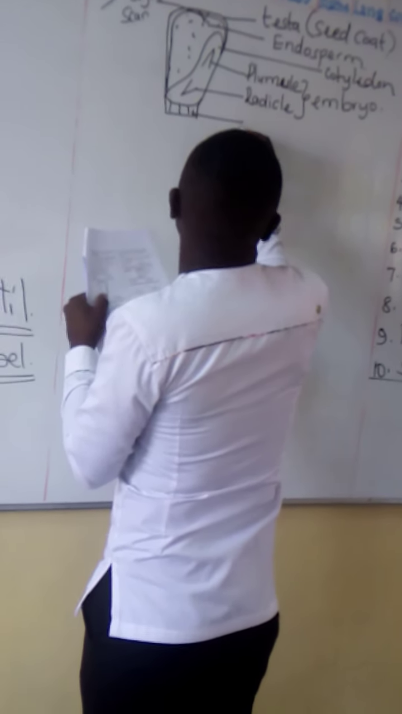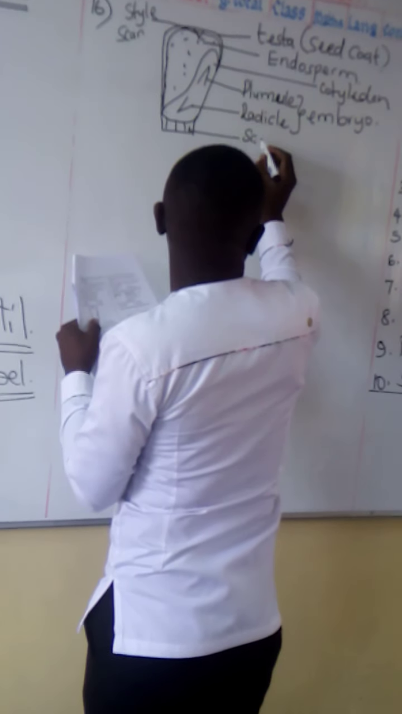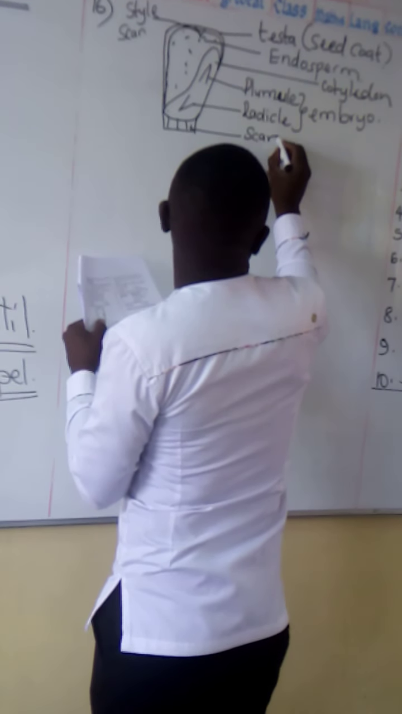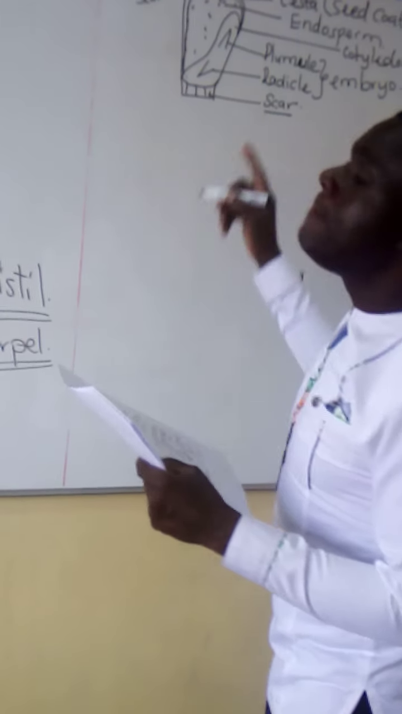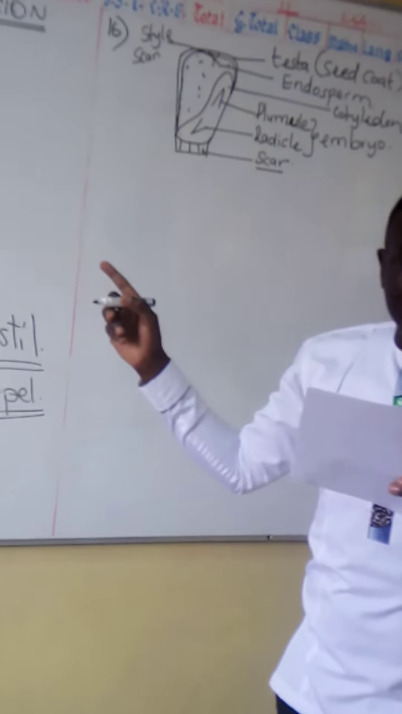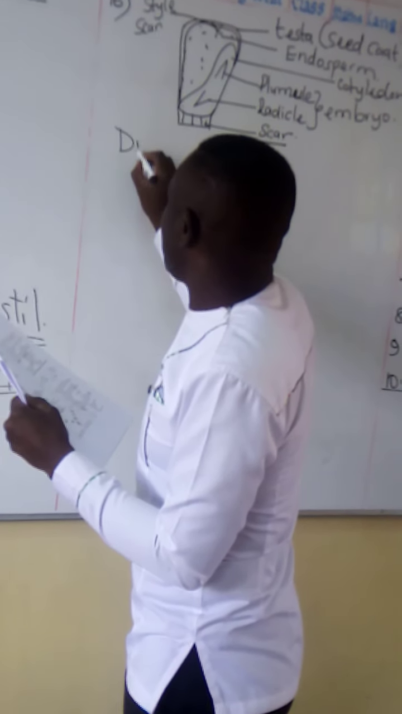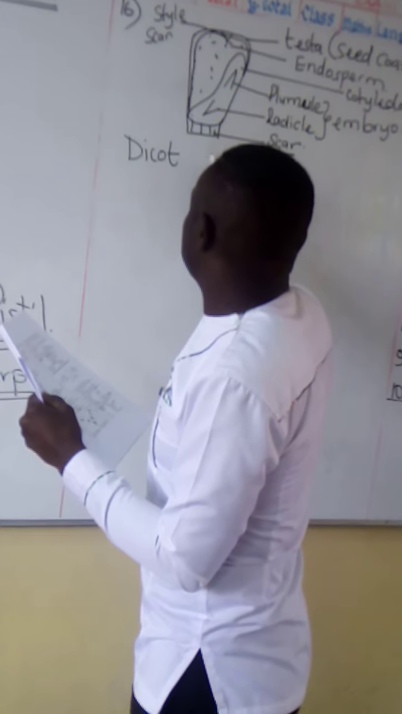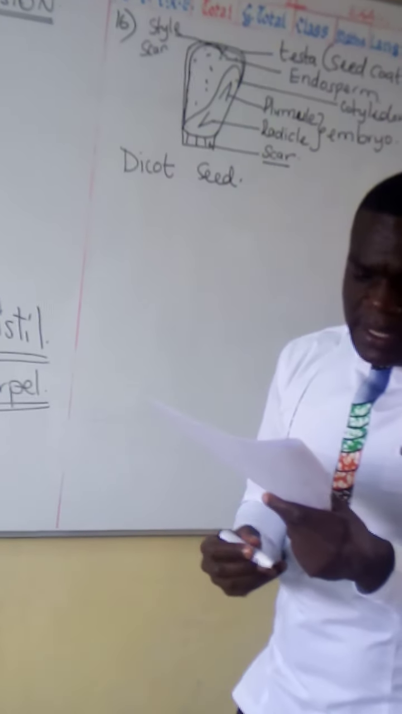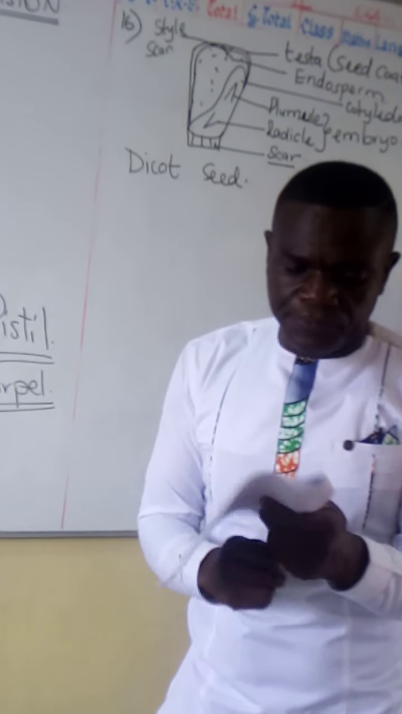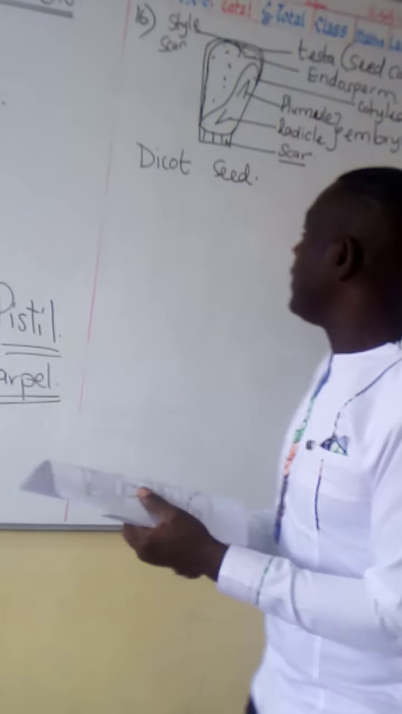Then you've got the scar of attachment to the cob. That is a maize seed, and the maize is a dicot seed. And then the question says, the following seed stores its food in the dash.